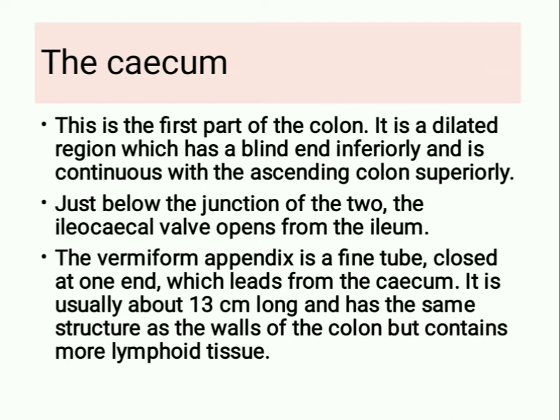The vermiform appendix is a fine tube closed at one end which leads from the cecum. It is usually about 13 cm long and has the same structure as the wall of the colon but contains more lymphoid tissue.